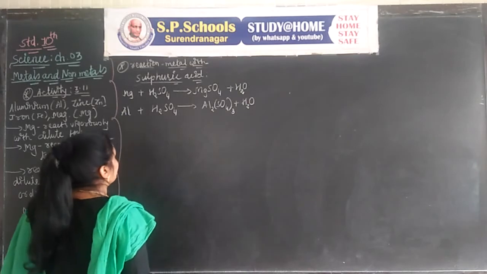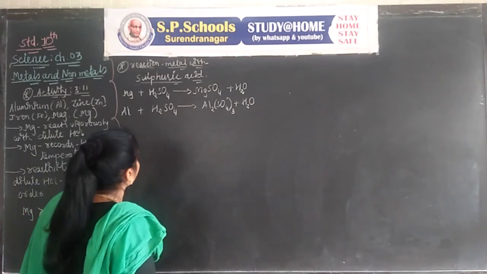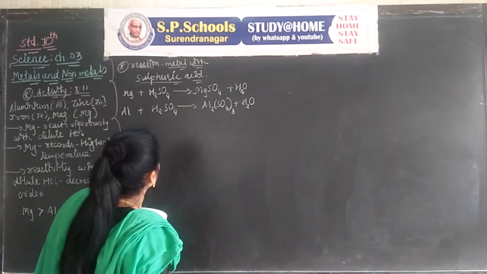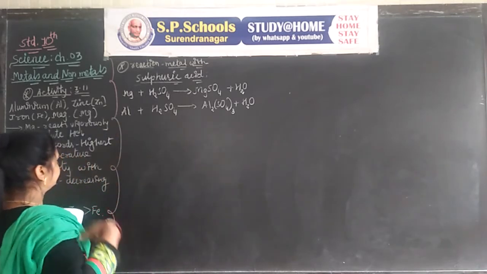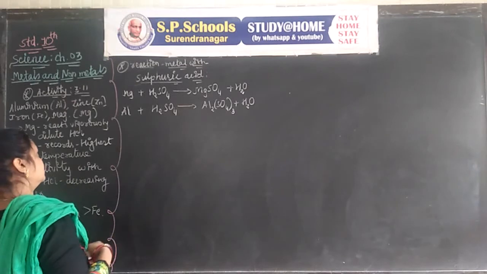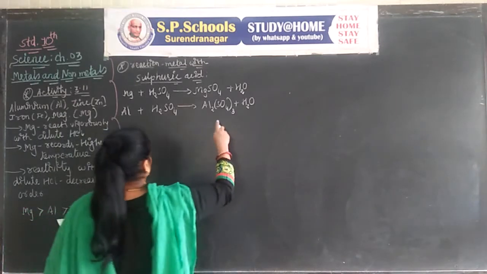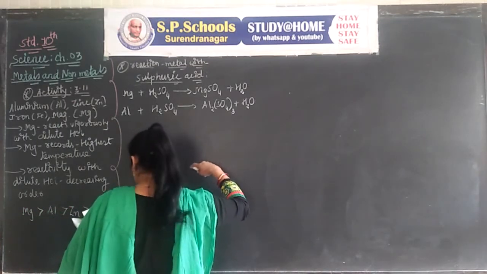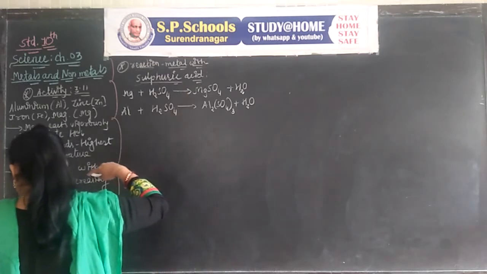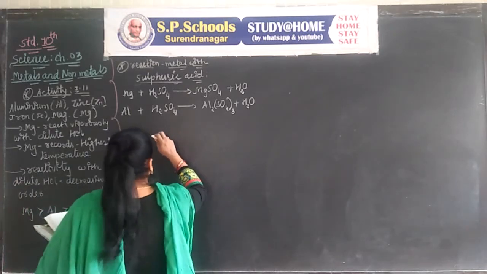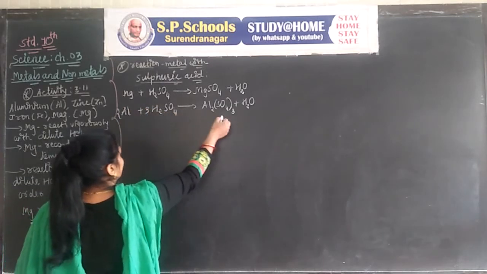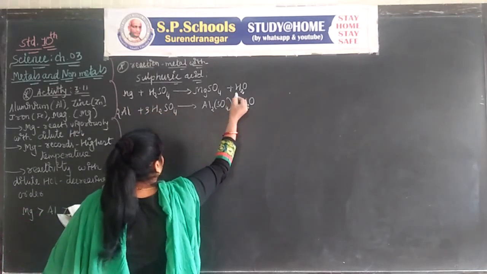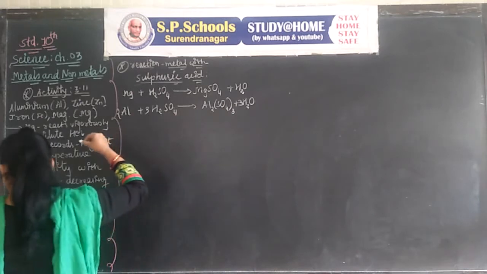In case of acid H2SO4, it can be H2O. Here the balanced equation is 2Al plus 3H2SO4 gives Al2(SO4)3 plus 3H2.